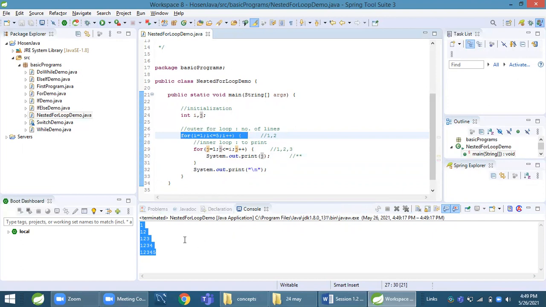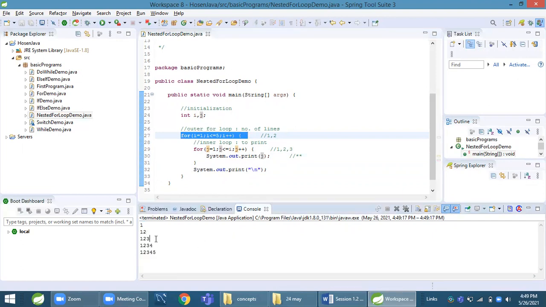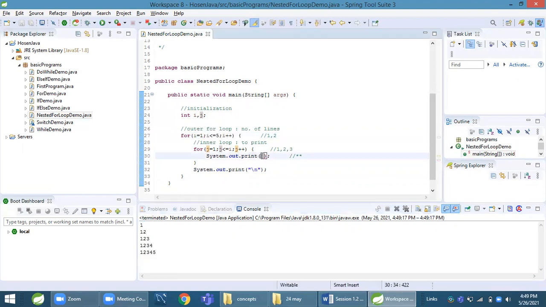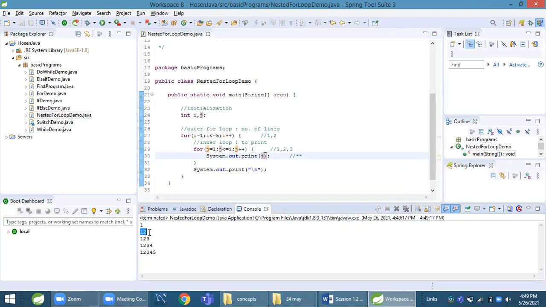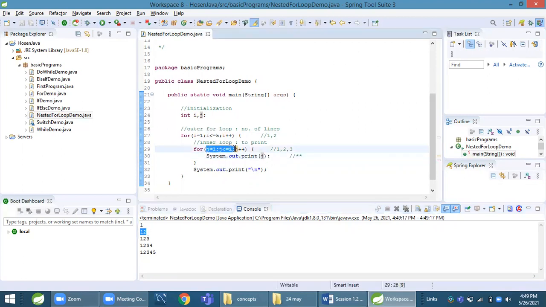That's why when I want 1, 2, 2, 3, 3, 3, then I give I. But when I give a serial number by incrementing 1, 2, 3, 4, then J is changing like that. At the second iteration, J goes up to 2. Then at the third iteration, J goes from 1 to 3. Okay. Yes. Clear.